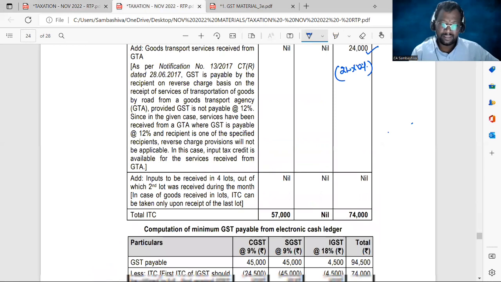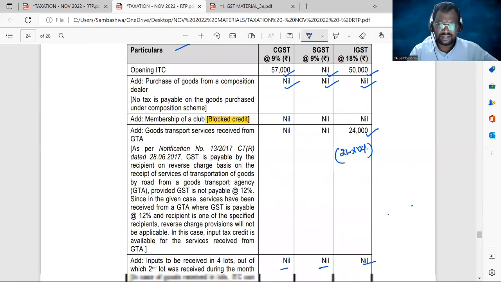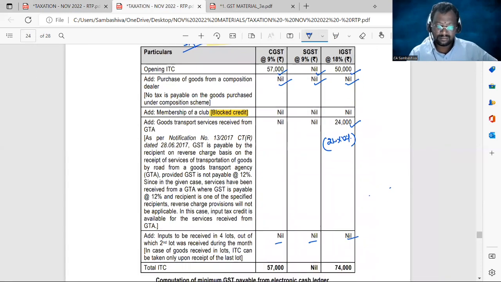So input tax credit nil, nil, nil. So the total input tax credit available: CGST 57,000, SGST nil, and IGST opening balance 50,000, current month input tax paid 24,000, put together 74,000. This is the input tax credit balances available with us.